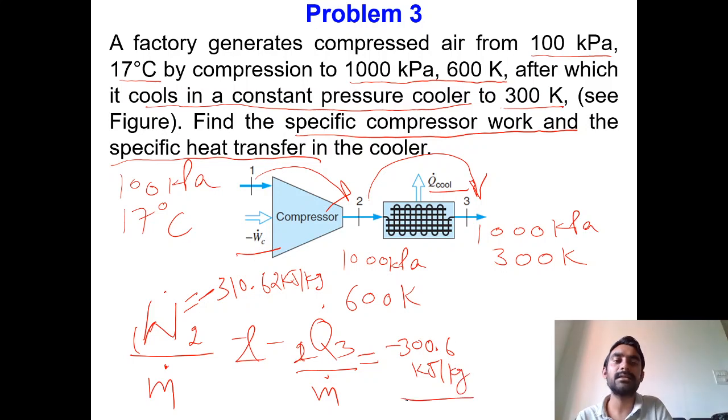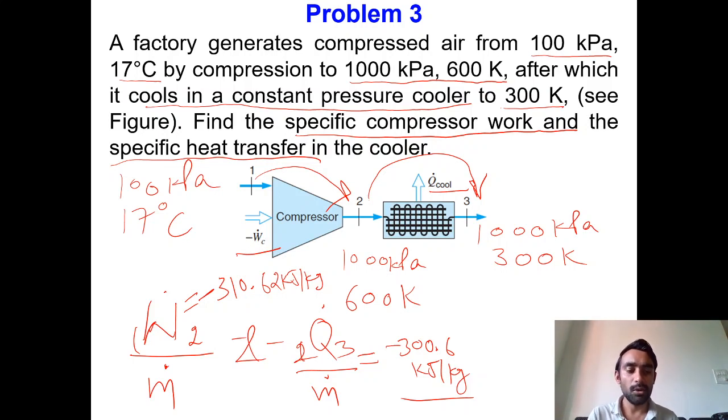Okay, so these are the answers for this problem. I think this is very simple. You can apply the steady flow energy equation first for the compressor and then for the cooler. Okay. Now we have seen different examples of steady state processes.